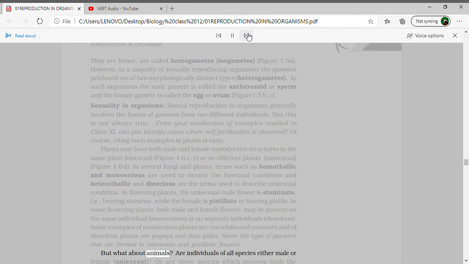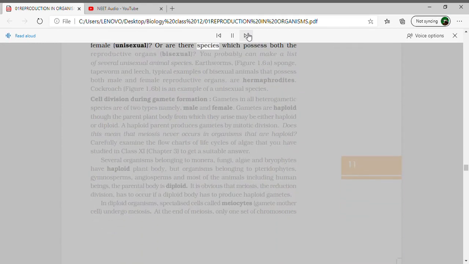But what about animals? Are individuals of all species either male or female, unisexual? Or are there species which possess both the reproductive organs, bisexual? You probably can make a list of several unisexual animal species. Earthworms, figure 1.6a, sponge, tapeworm, and leech, typical examples of bisexual animals that possess both male and female reproductive organs, are hermaphrodites. Cockroach, figure 1.6b, is an example of a unisexual species.